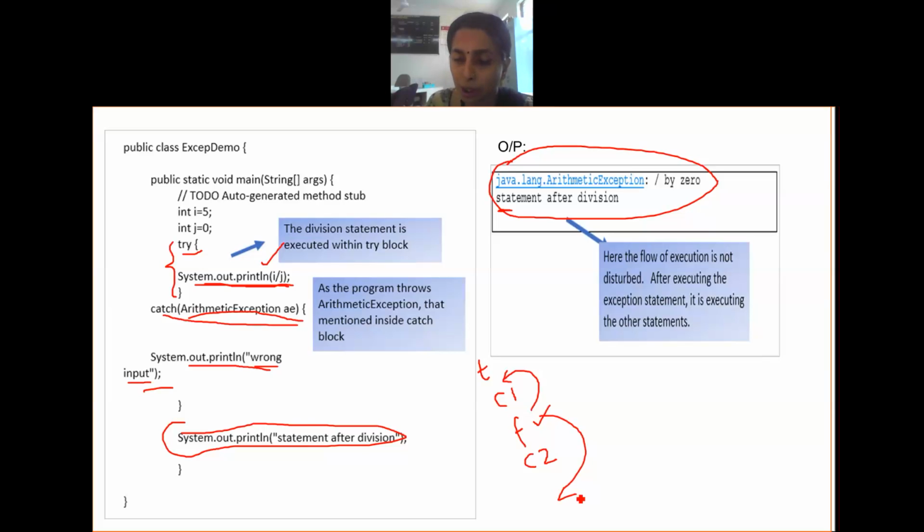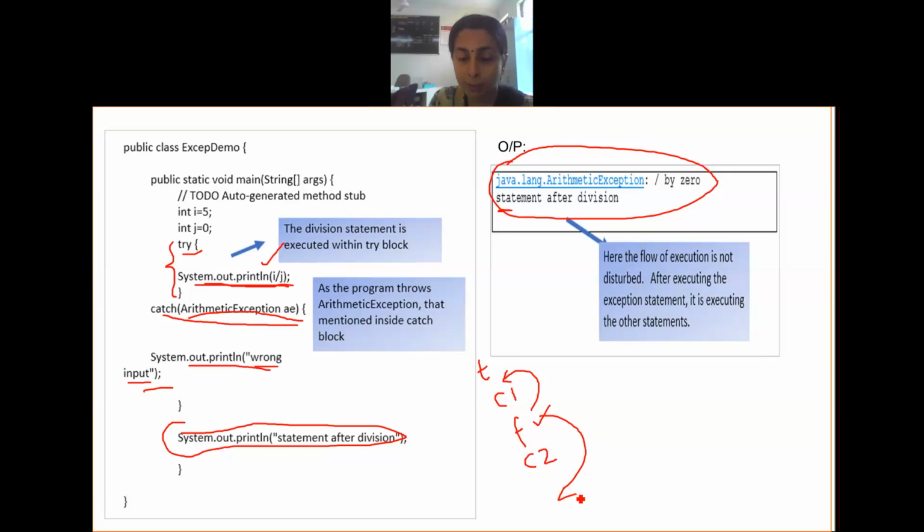It is similar to your if, else if, else if, else. Suppose you write if, else, if, and again if, else, and go on writing like this, there is something called the dangling else problem. With that, else belongs to which if? It doesn't know. So in order to avoid such things, catch blocks are always bundled together.